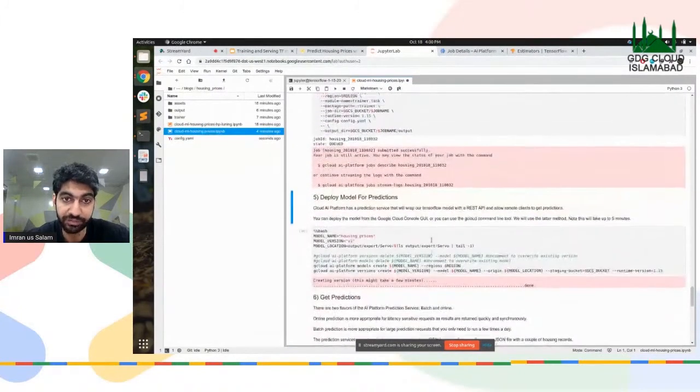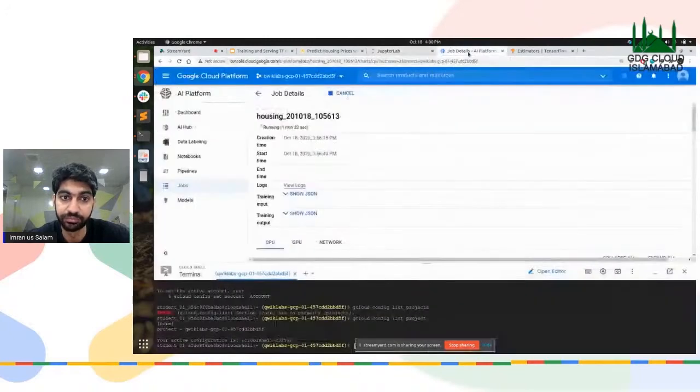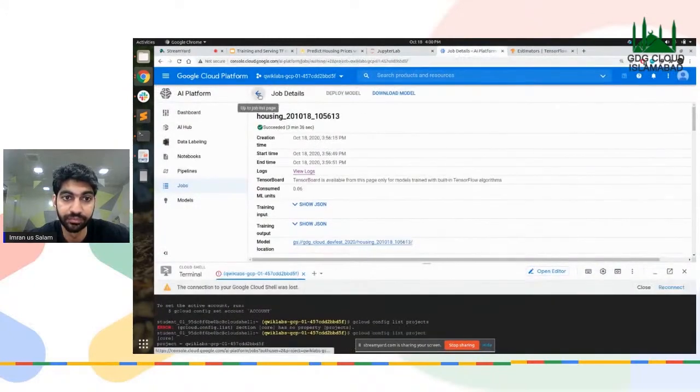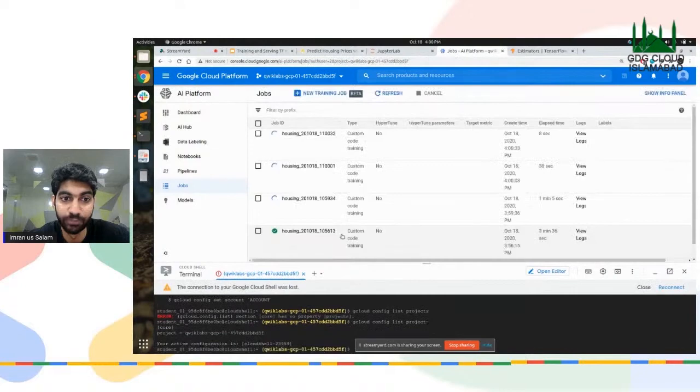Now let's see how many jobs I have running right now. All right, I have three major jobs. The first one has been completed. I have three jobs running, and two of them are parallel jobs. One of these parallel jobs is running on CPU, and the other one is running on GPUs. The other one is just a job which is using one GPU.